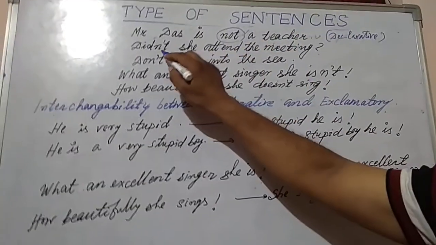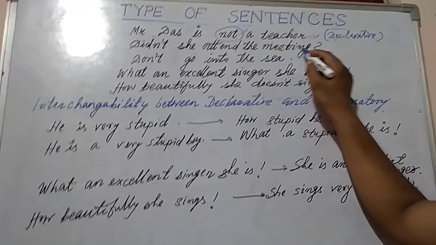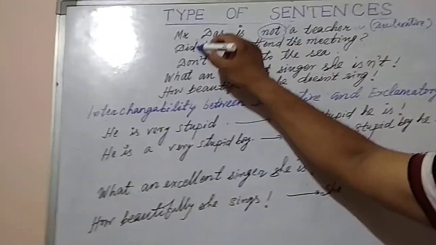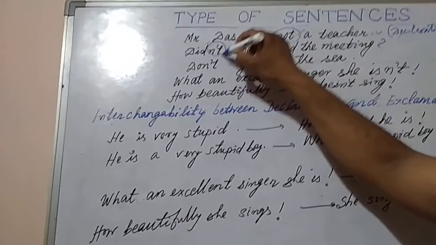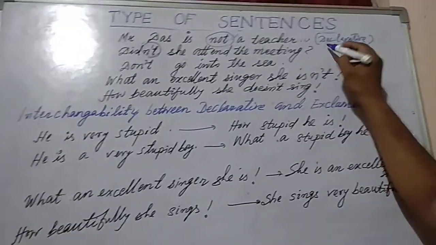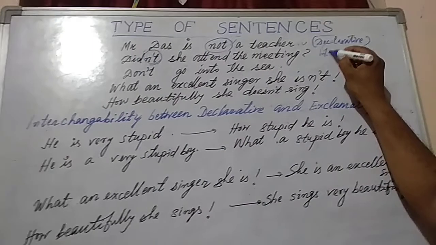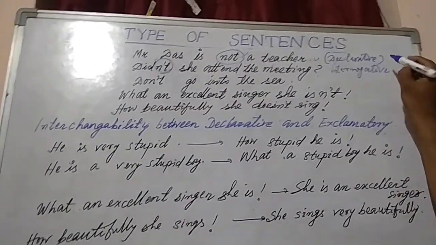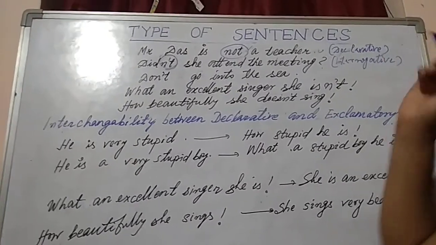And you see, didn't she attend the meeting? You see here, this is a question, along with it is in the negative form. So it is interrogative. So interrogative sentences can be changed to negative form.